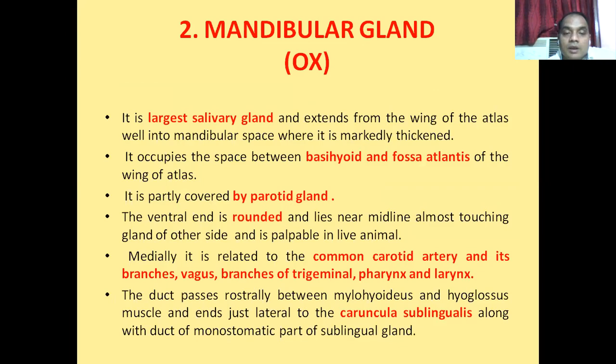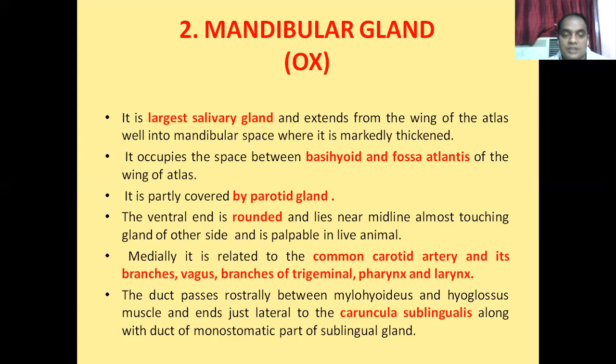So medially, the medial surface of this mandibular salivary gland is also related with the common carotid artery. We will discuss the common carotid artery and external carotid artery; these are branches of the anterior aorta. We will discuss later in the next classes.